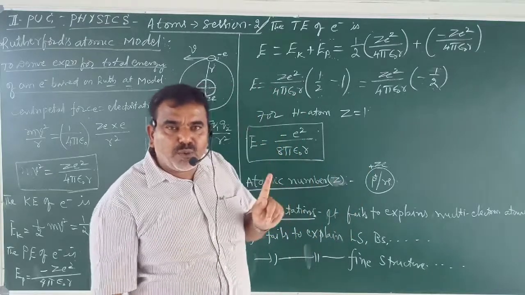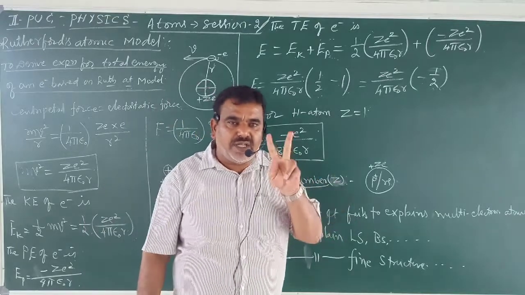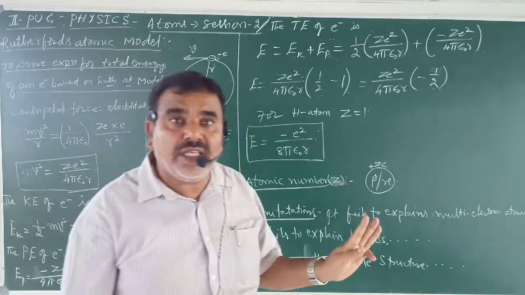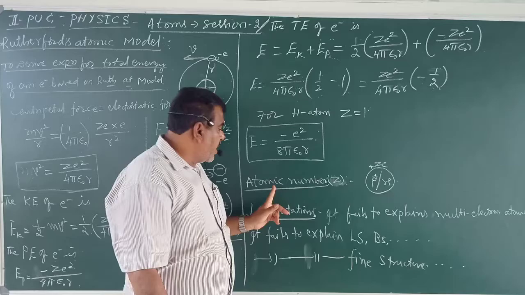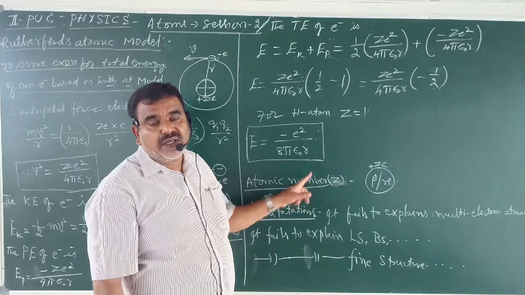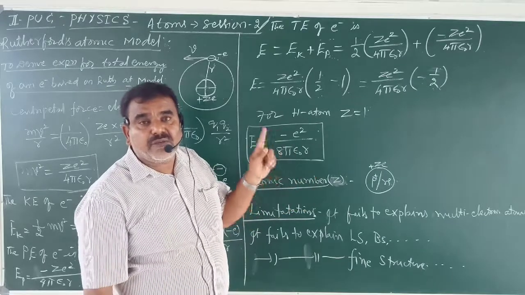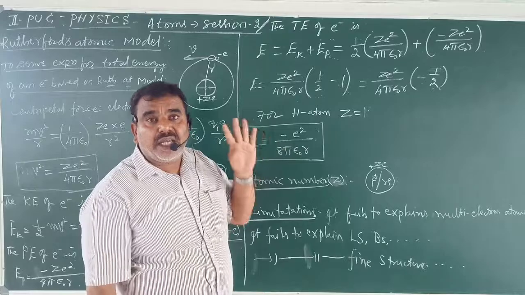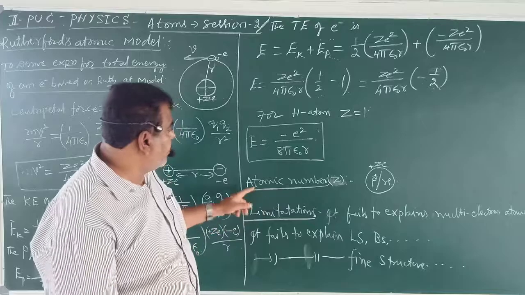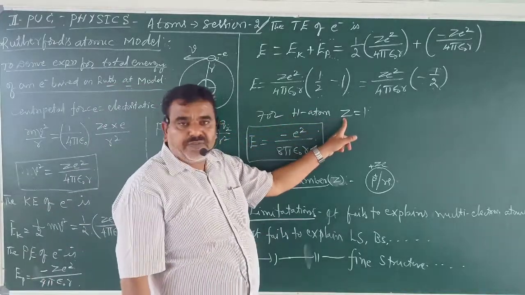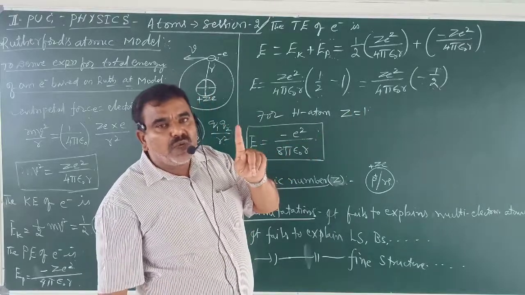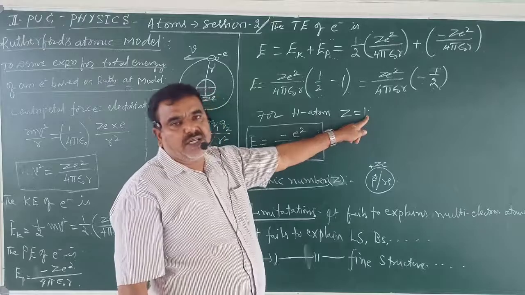If there is only one proton, it is called a hydrogen atom. If there are two protons, it is called helium. If there are three protons, it is called lithium. So make it very clear, that is the atomic number. This number signifies what the atom is. Similarly, uranium has 92 protons. The symbol is U. So make it very clear, hydrogen is the first element of the periodic table, so it has only one proton. That is why the Z value is 1.